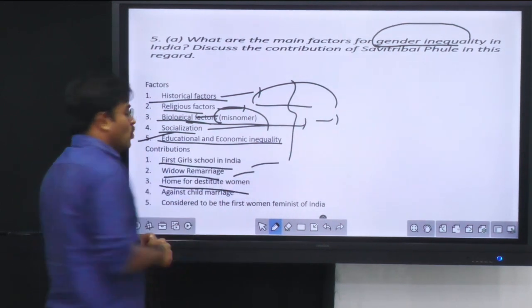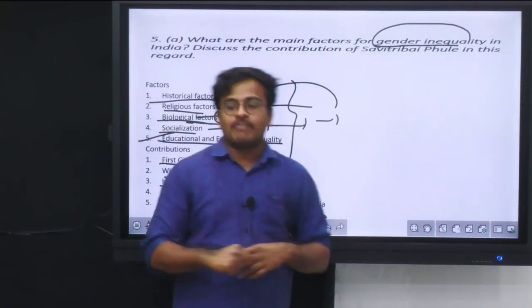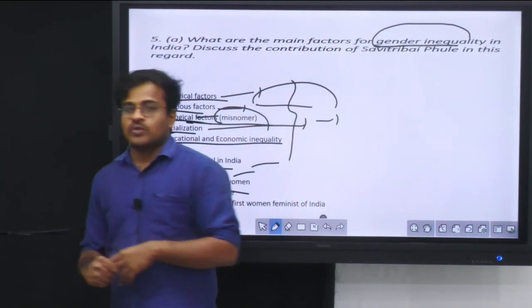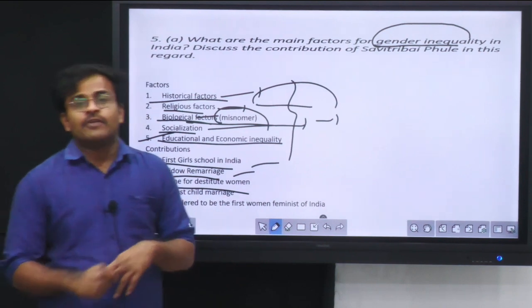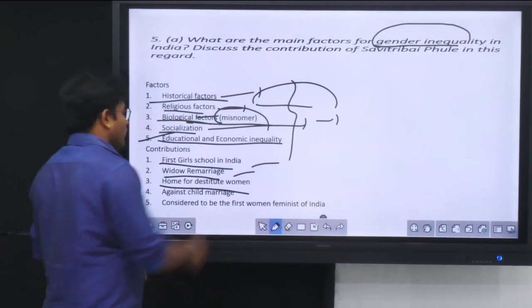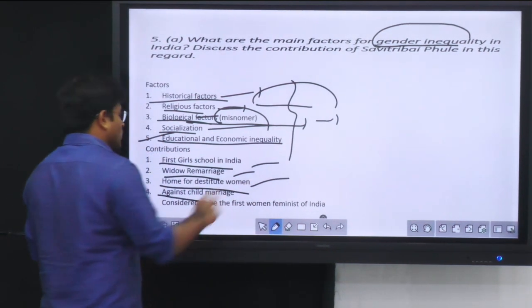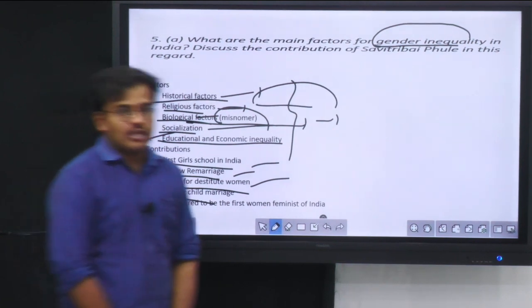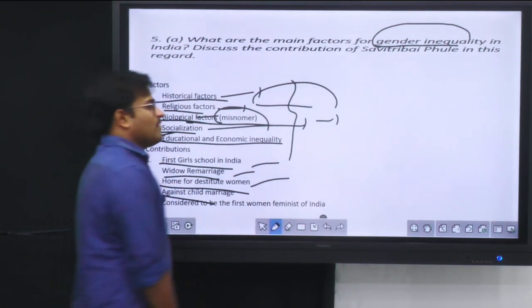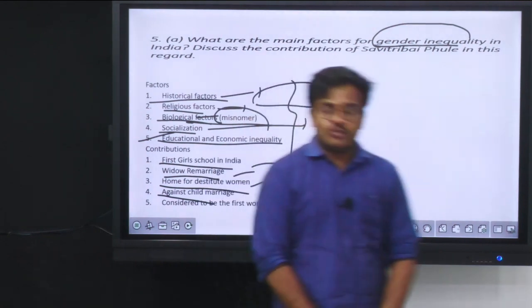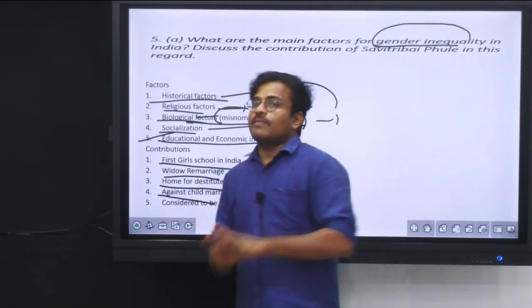She started a home for destitute women, because at that point of time in Maharashtra, there were many young widows who became destitutes in their life. So she conducted this home for destitute women. Then she was also against child marriage and practices like sati. Okay, and because of all these factors, she is considered to be the first woman feminist of India.